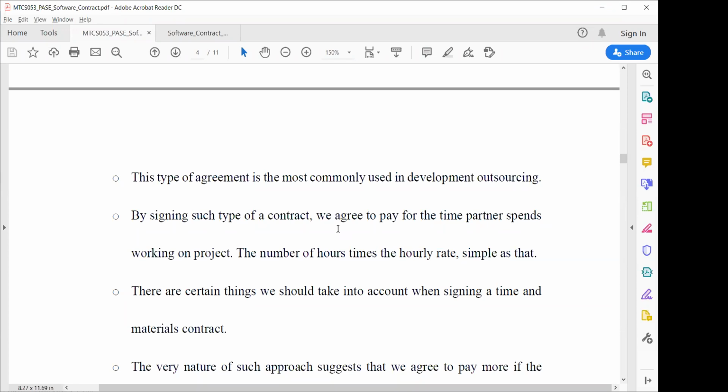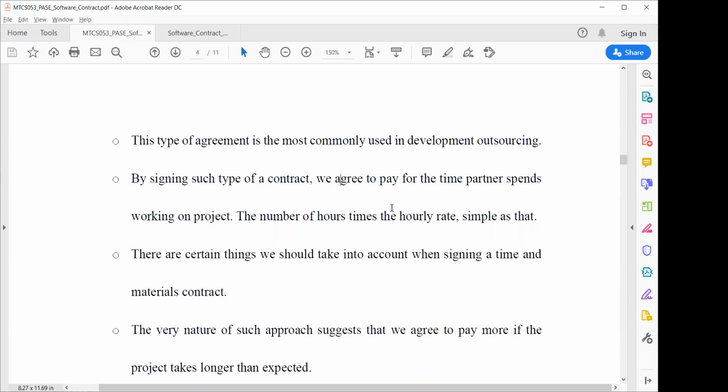In such a project, you will find that the developer will charge on an hourly basis. Different types of developers will charge differently on an hourly basis based on their requirements, skills and capabilities. So you can agree with the developer on the hourly charge. If you work 10 hours on the development, you will pay this, and so on. Okay. There are certain things we should take into account when signing a time and material contract.